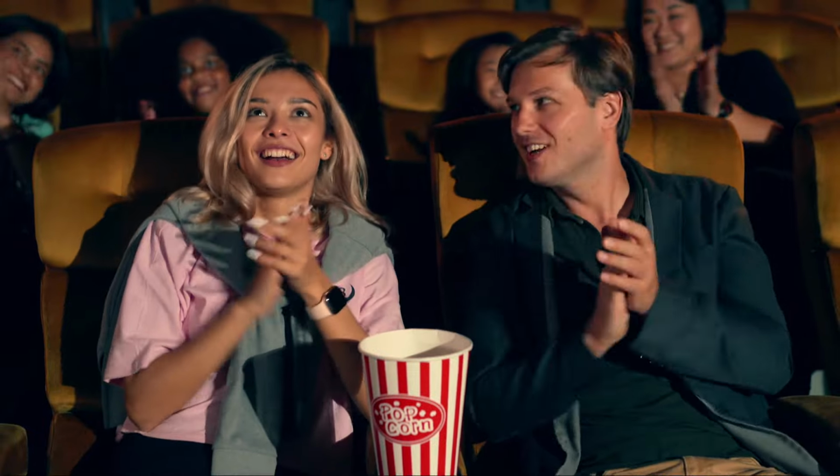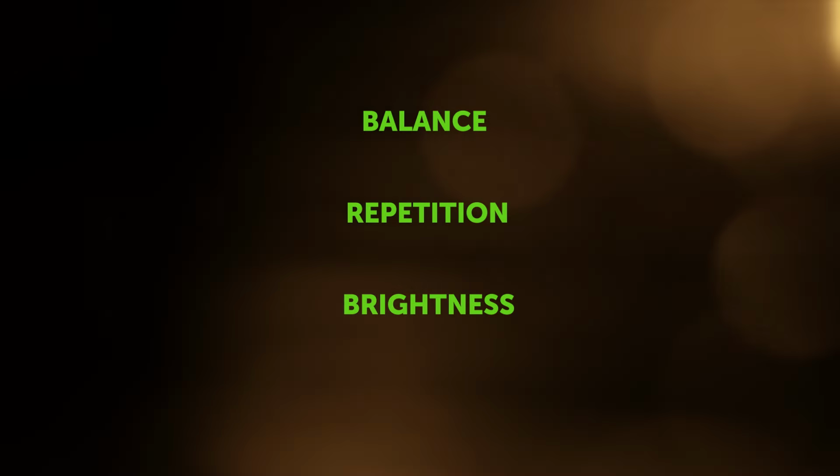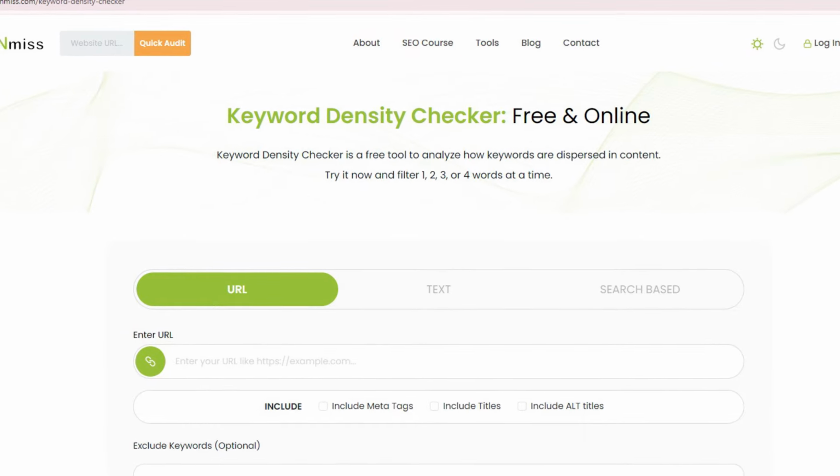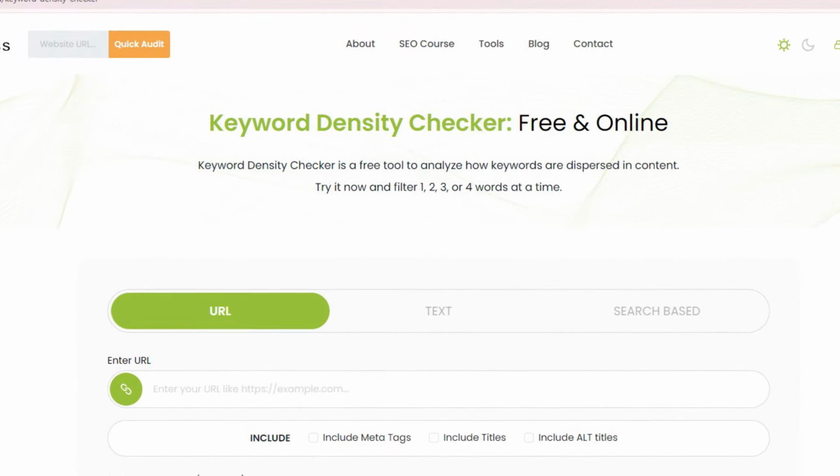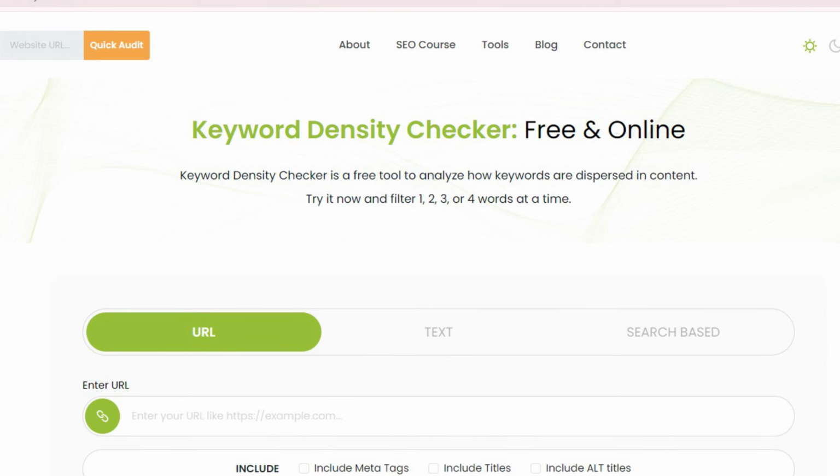Remember, great content is like a hit movie or song. Balance, repetition, and brightness make it stand out. Use the Keyword Density Checker on UNmiss to make your text as harmonious as the chorus of Maroon 5's "This Love." Try it now and let your content shine.